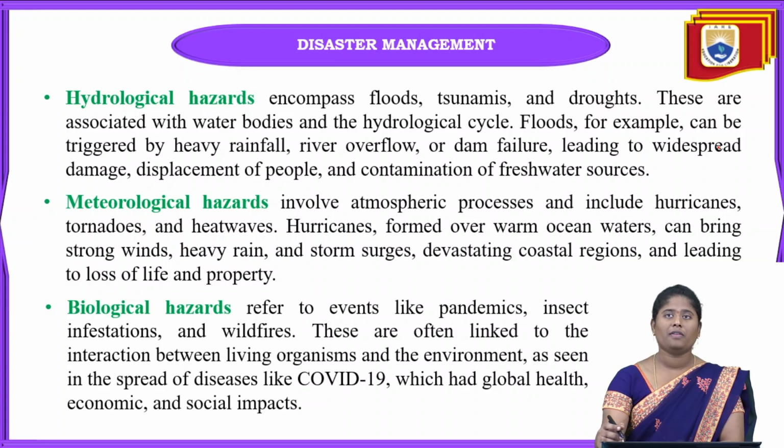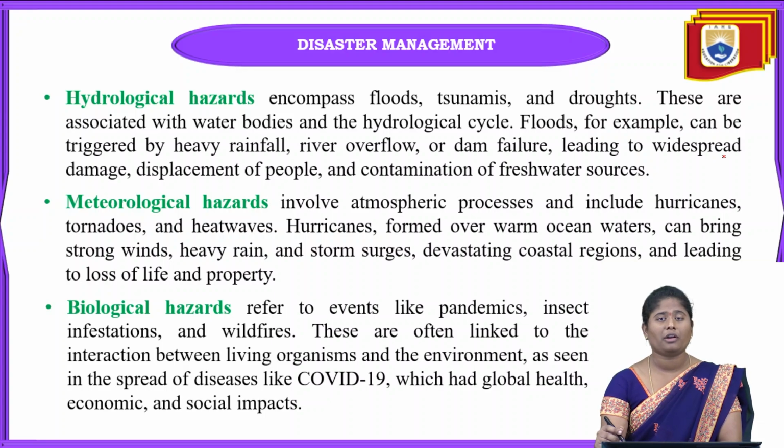And in these hydrological hazards, with respect to water, we can observe disasters or hazards like floods, tsunamis and also droughts. Droughts occur when the water ratio is very much less. Only then can these droughts be seen. And these can be associated with the water bodies and also the hydrological cycle here.